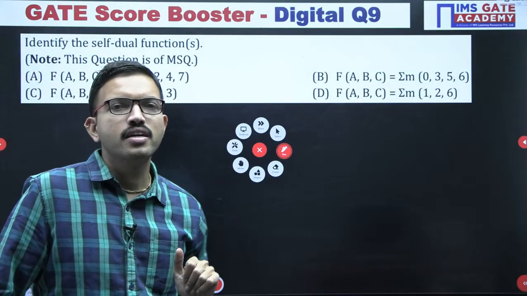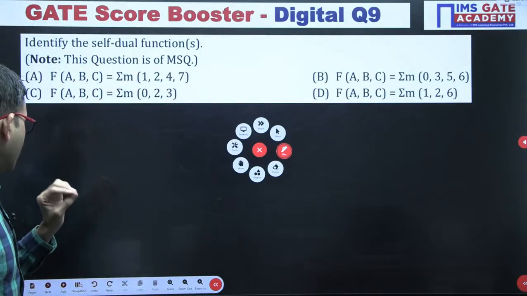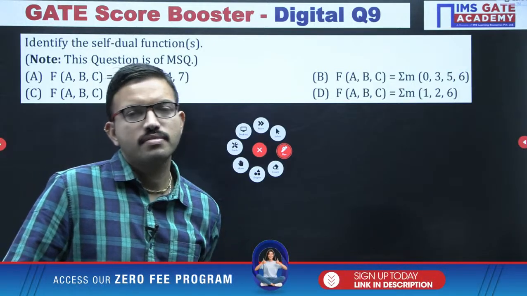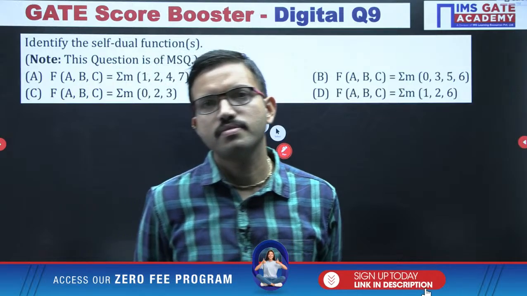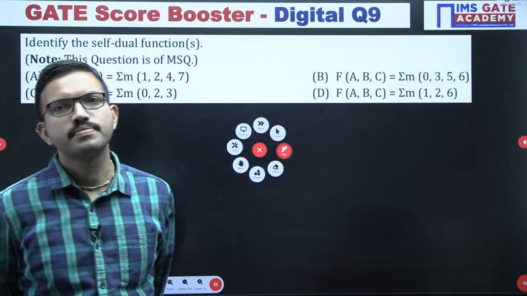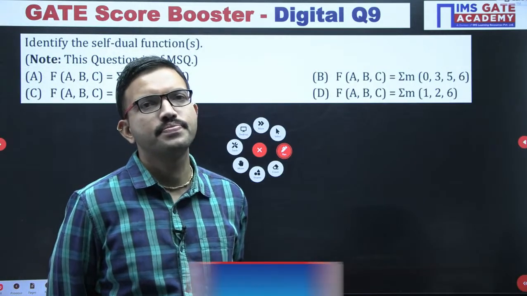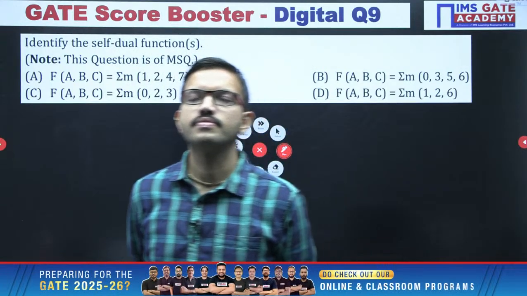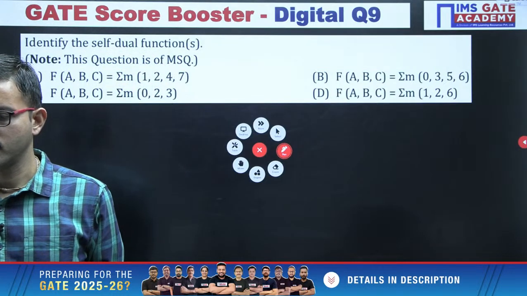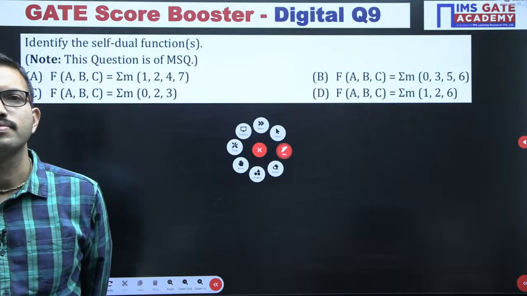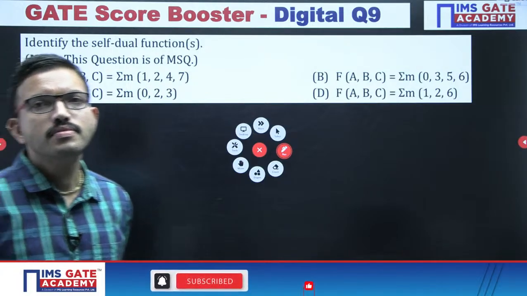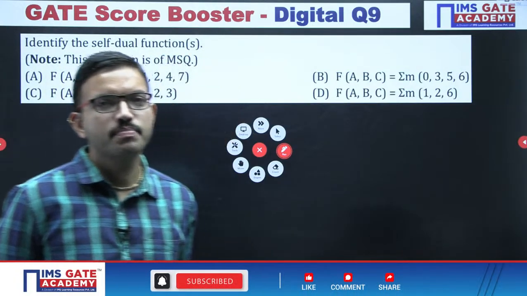That particular function we call self-dual. Say for example, now all of you give it a try. Just a very simple question. What is the dual of A? You have one function A. What is the dual of it? Is it A or is it A bar? Some of you might be saying A bar, but actually it is not A bar.